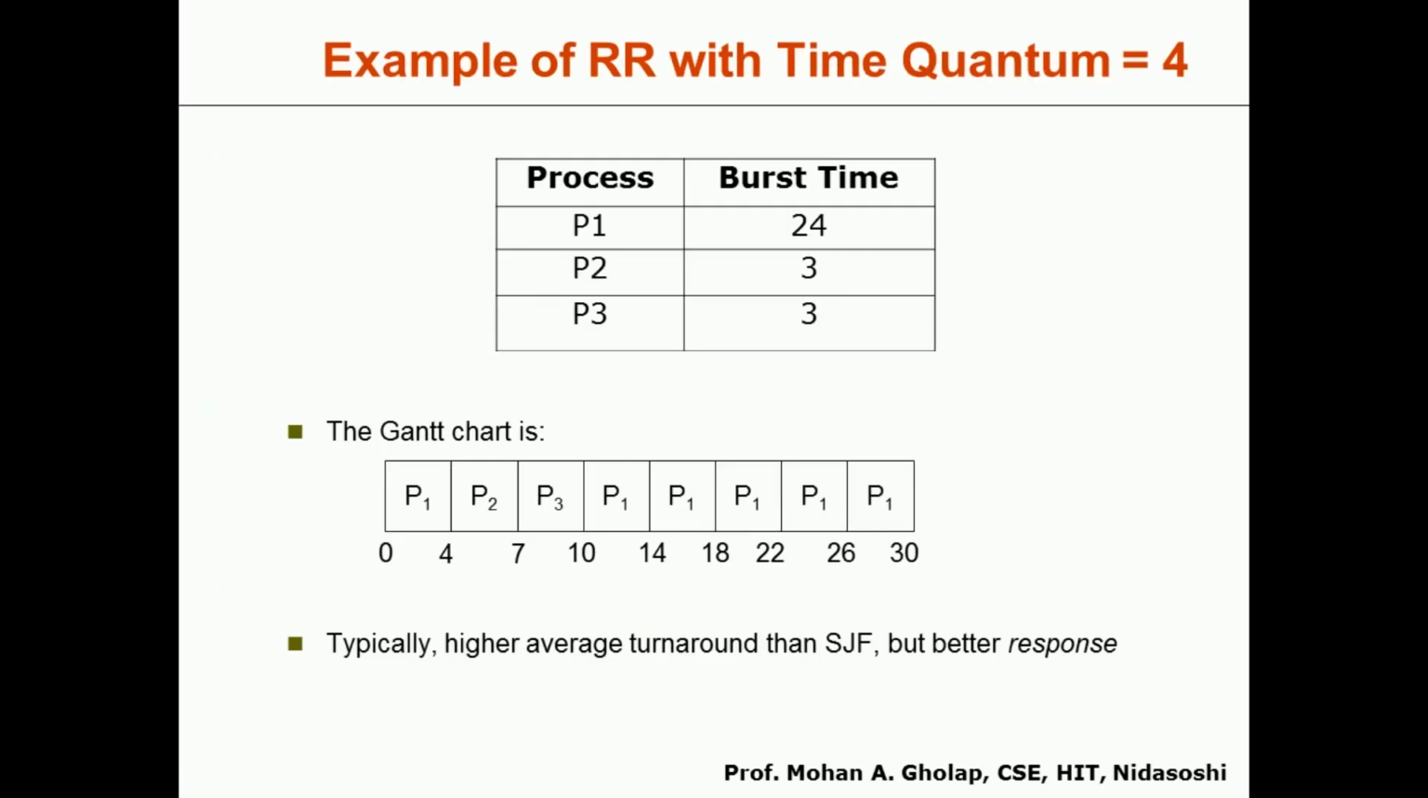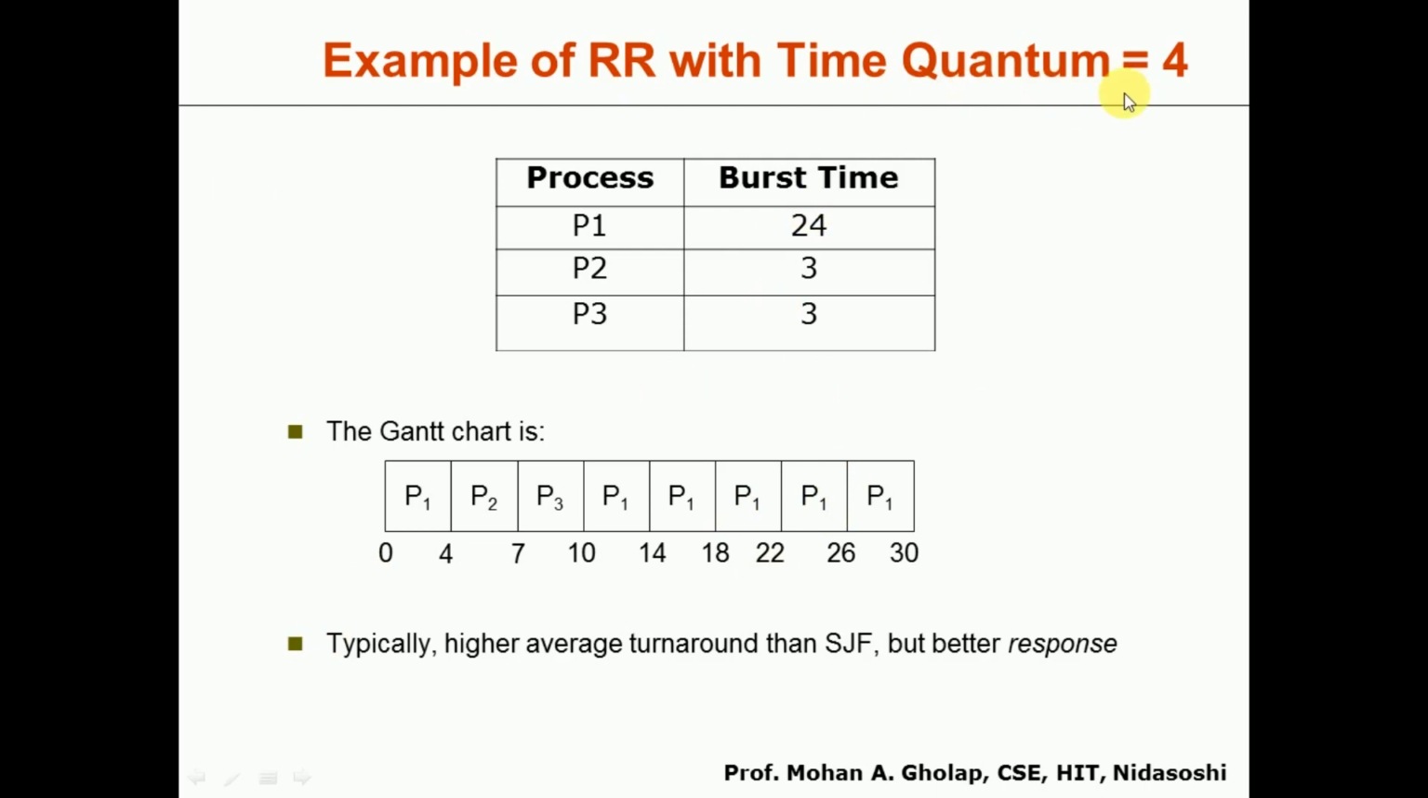As I told you, for round robin you will have a time quantum that indicates the amount of time every process will be allowed for execution. Sequentially, one after the other, the processes will be allowed to execute for only that amount of time. We consider this example to understand the round robin scheduling algorithm.